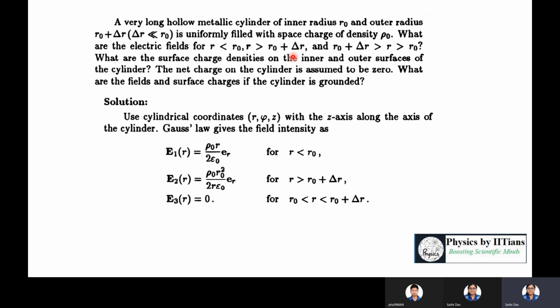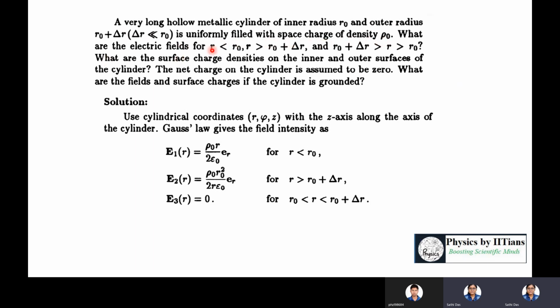Suppose we take an example to know how to handle numericals related to this subject, that is conductors. Let's take an example: a very long hollow metallic cylinder of inner radius R naught and outer radius R naught plus delta R, where delta R is very much less than R naught, is uniformly filled with surface charge of density rho naught.